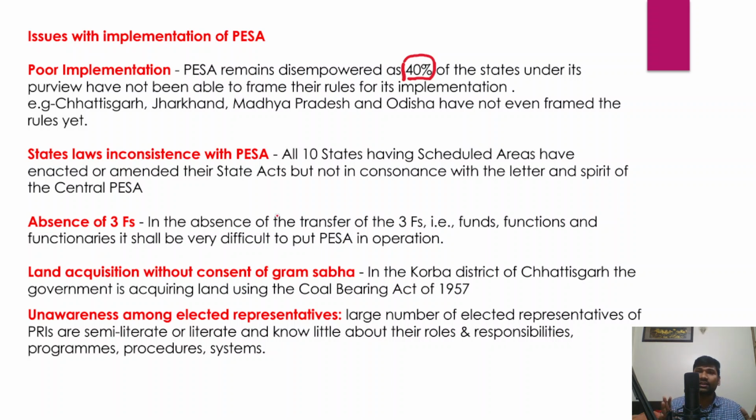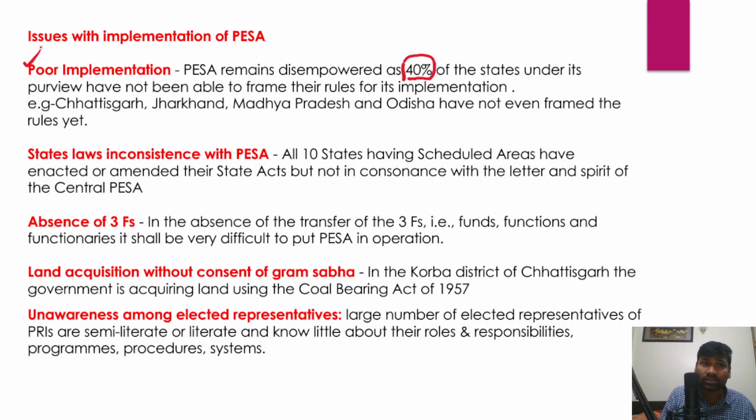So in whatever state this particular legislation is going to be implemented, those states have not framed rules for the implementation of the Panchayat Extension to the Scheduled Areas Act. Now, in this context, it will lead to the poor implementation of the legislation. Whatever objectives with which that act has been passed, those objectives will not be fulfilled when states are not interested to frame the rules for the implementation.